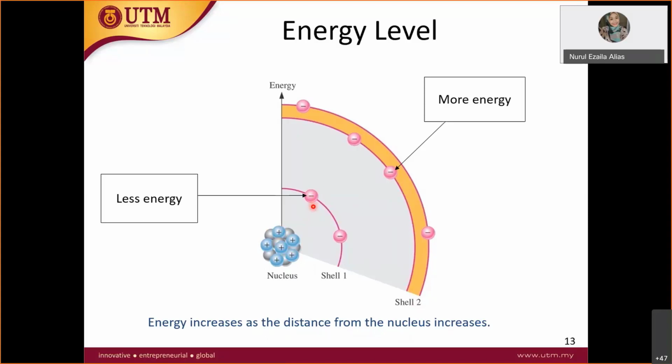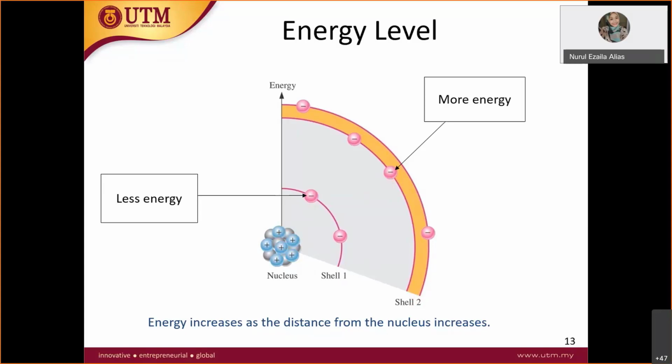It is so relaxing. I don't need a lot of energy to stay in shell 1 because I have a lot of attraction energy from the nucleus, since it is very near. However, an electron in shell 2 needs more energy because the attraction becomes weaker.